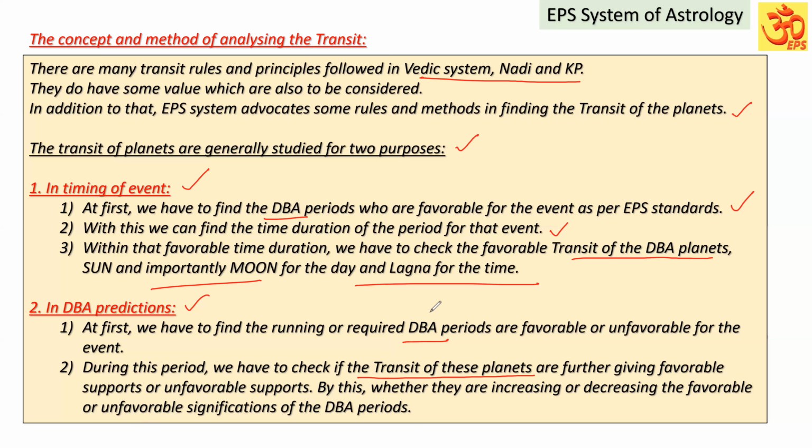It means we have to check the DBA periods, favorable or unfavorable for the particular event, and during that period, whether the transits are in favorable transit or unfavorable transit. Based on that, they can either increase or decrease the DBA significations. So for the DBA predictions, we have to follow this way. For the timing of event, we have to follow this way. I hope you have understood.